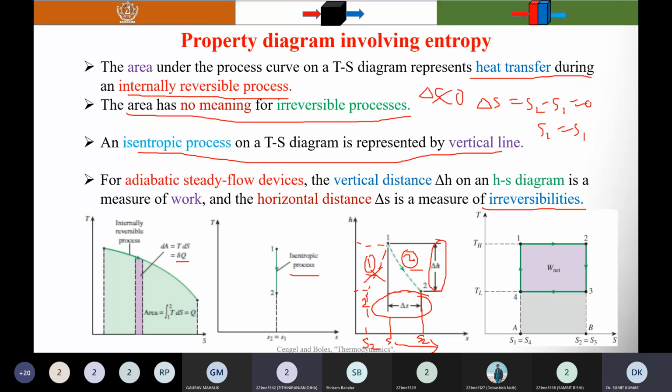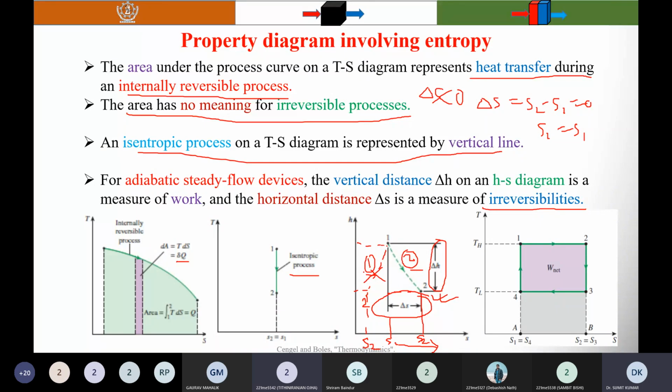So that's why the second one is the correct one, because it fulfills the criteria of the increase of entropy principle. Entropy always increases during the process. It does not decrease during the process. So that's why curve one is wrong.